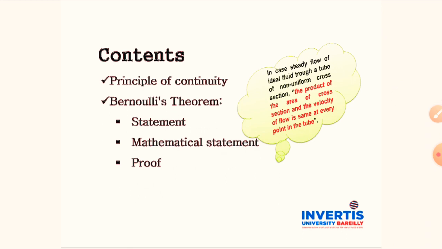Before starting this theorem, think: what is the principle of continuity? In case of flow of ideal fluid through a tube of non-uniform cross section, the product of area of cross section and the velocity of flow is the same at every point in the tube.